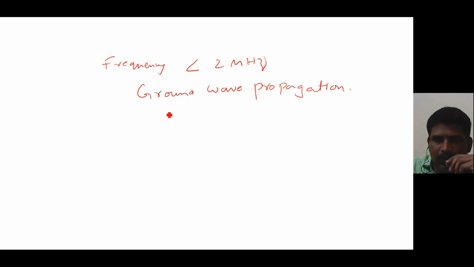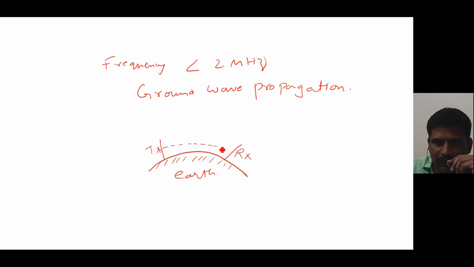So how will the wave be propagated in ground wave propagation? For example, let us consider this is the earth surface. Let us consider this is your transmitting antenna and this is your receiving antenna. In ground wave propagation, the wave propagates along the curvature of the earth surface.